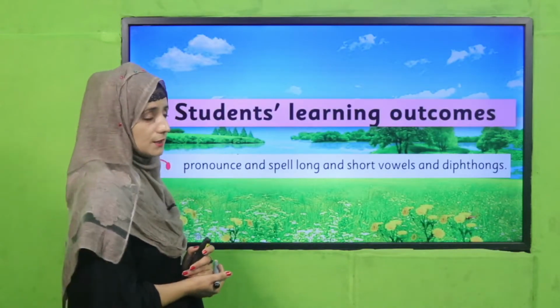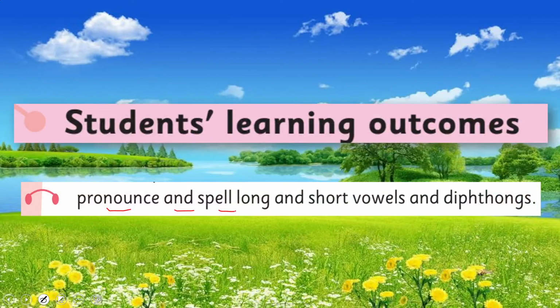So our today's student learning outcome is to pronounce and spell long and short vowels and diphthongs. Today we are going to learn how we can pronounce words having short and long vowels and having diphthongs.